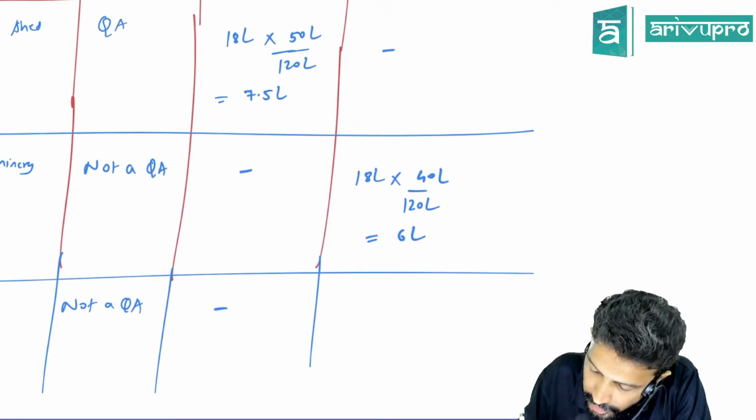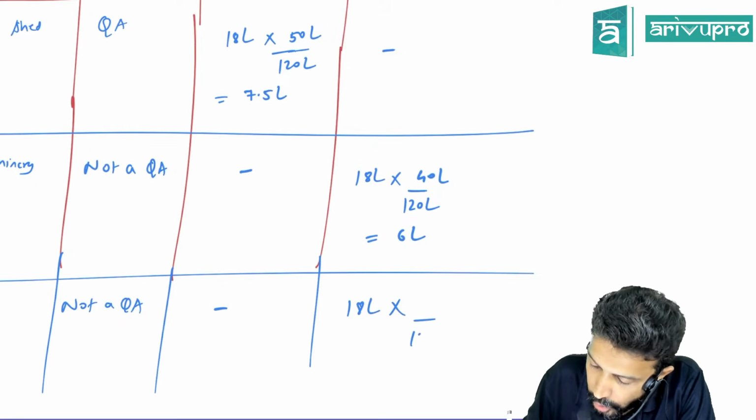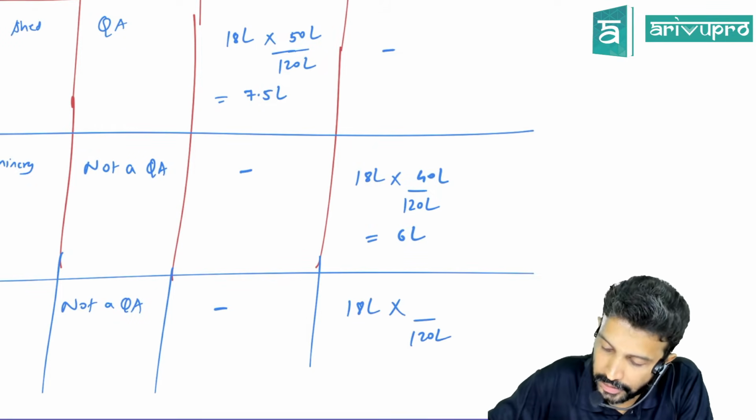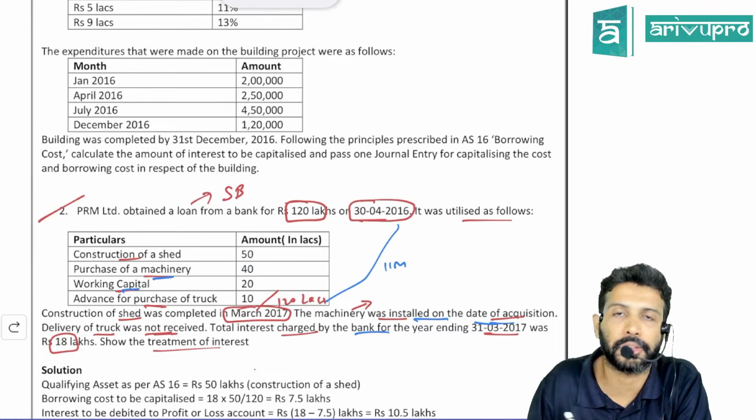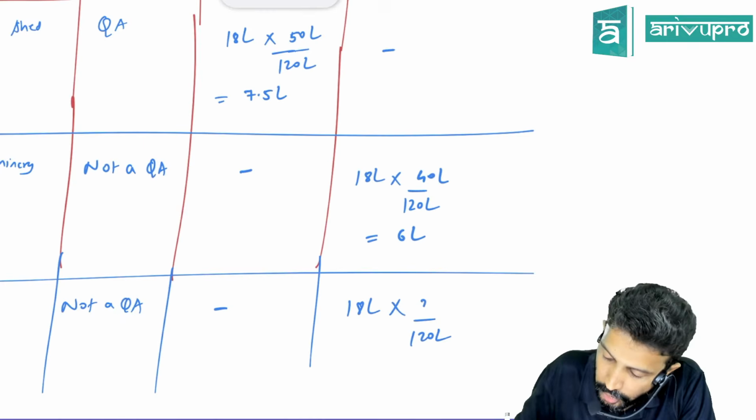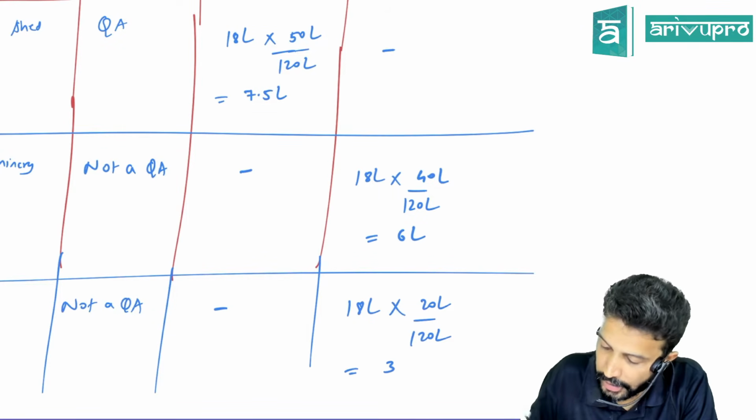P&L category. Same thing. 18 lakh is the total interest for a total loan of 120 lakhs. Of 120, how much got utilized for working capital purpose? 20 lakh you have utilized for this purpose. So 1/6, so 3 lakhs.